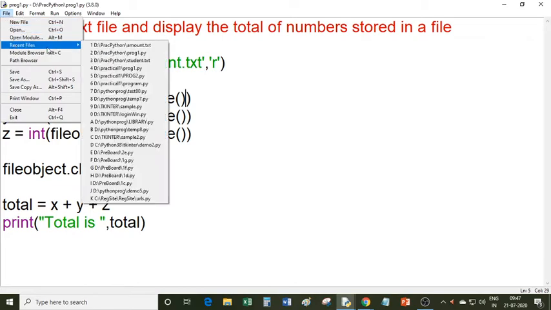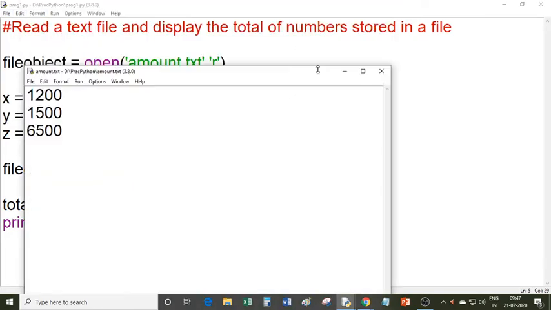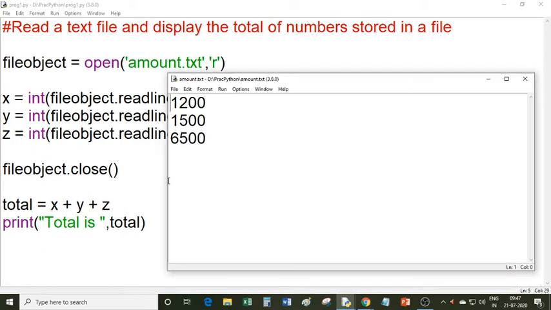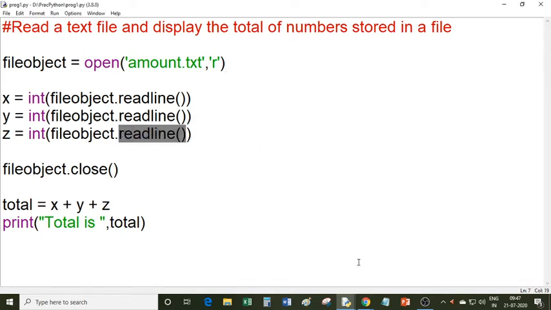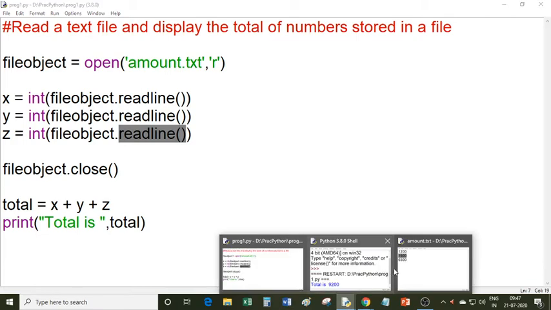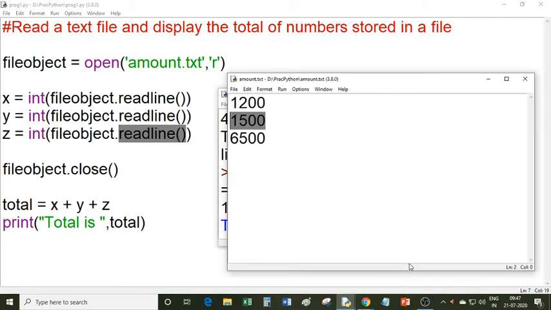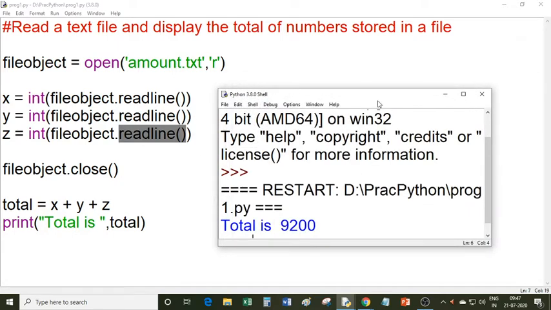So what happens when a program calls this readline method? So I am opening this file. When you call the readline method, it will read the first line in a file, this line. When you again call this readline method, it will read the next line, the second line, and then when you again call it, it will read the third line. In this way you can use this readline method to read a single line, one at a time, from the file.